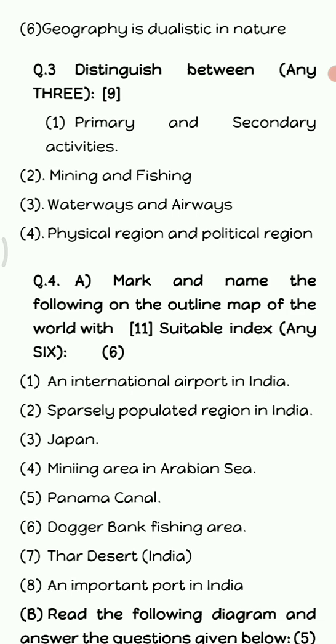Japan has also been asked about many times. So you can just see where is Japan. Then we have Panama Canal. This is also one of the favorite questions of the paper setter and it is definitely asked in the map section. Dogger Bank fishing area is also very important. You must know where is Dogger Bank. Then we have Thar Desert, an important port in India. All these locations which you can see in this paper are really very important and definitely 2-3 points from this may come in the examination.